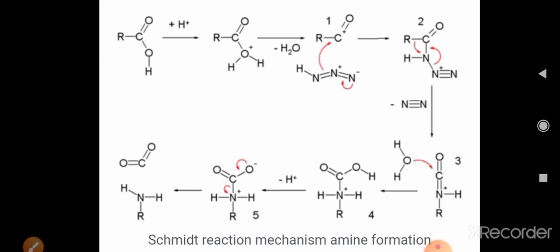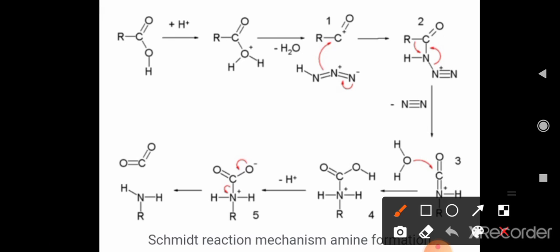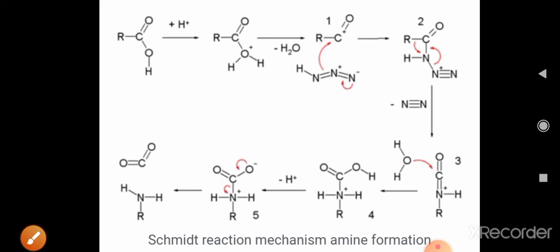Now this carbonyl carbon gets attached to a water molecule through oxygen. The electron pair present on the oxygen of the water molecule is shared with the carbonyl carbon to form a carbon-oxygen single bond, and C=O remains as it is.